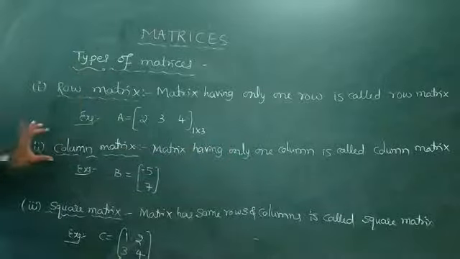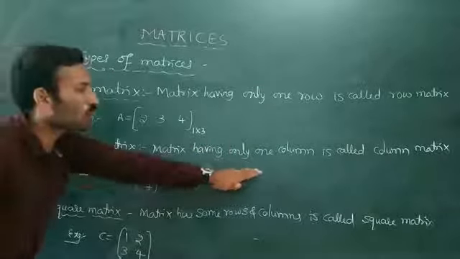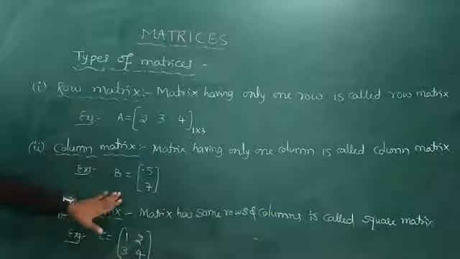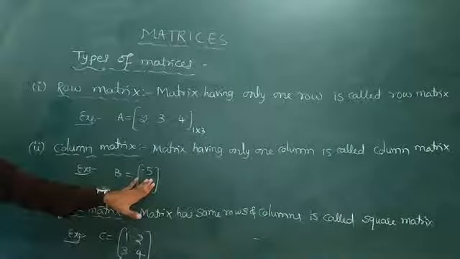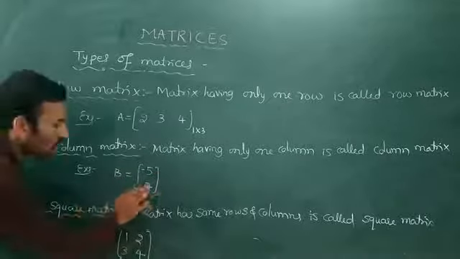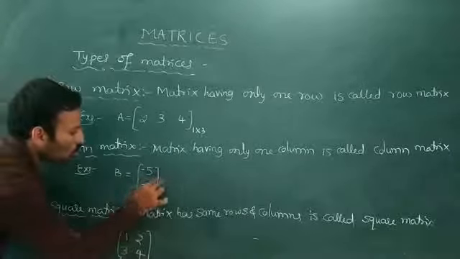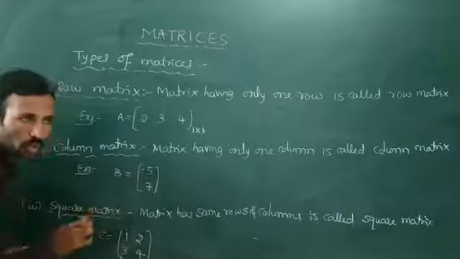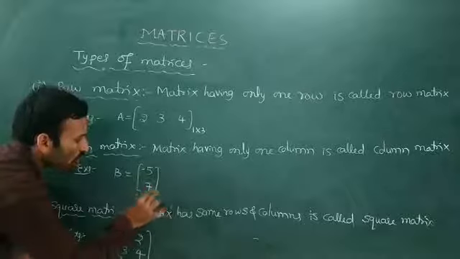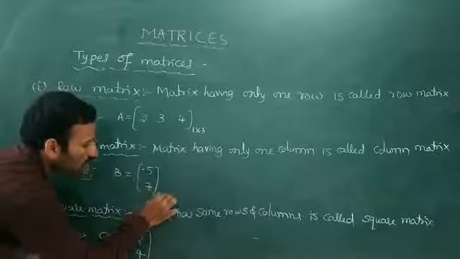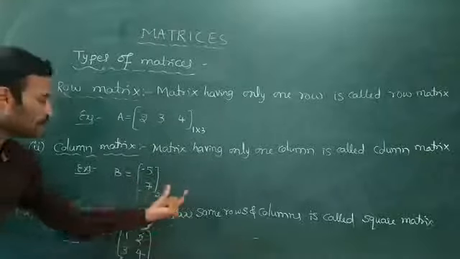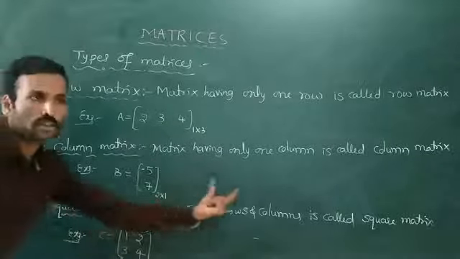Next is the column matrix. A matrix having only one column is called a column matrix. For example, B is a matrix with elements -5, 7. There are 2 horizontal lines and only one vertical line, so the order of this matrix is 2 cross 1. In general, a column matrix of order m is m cross 1.